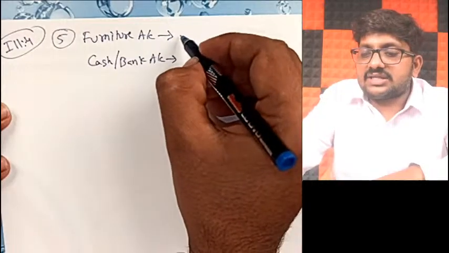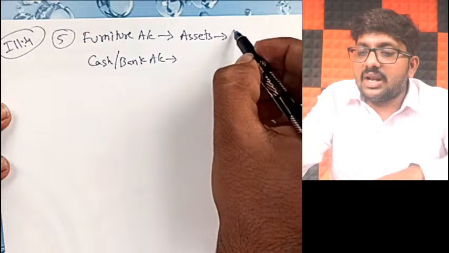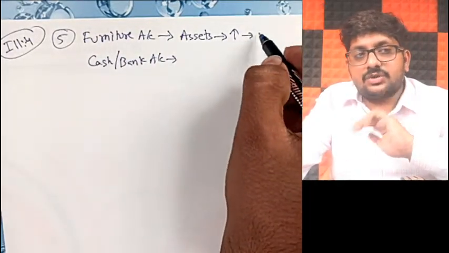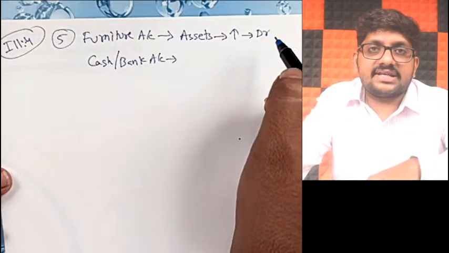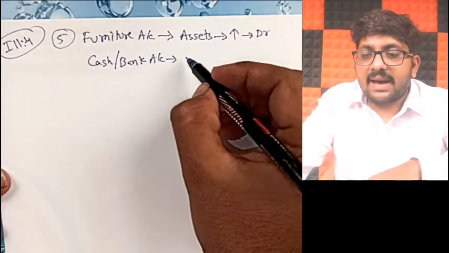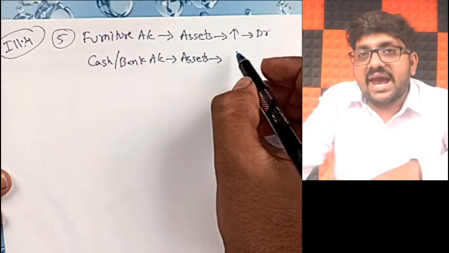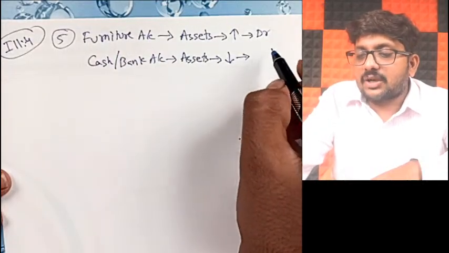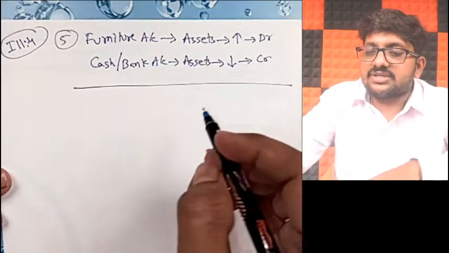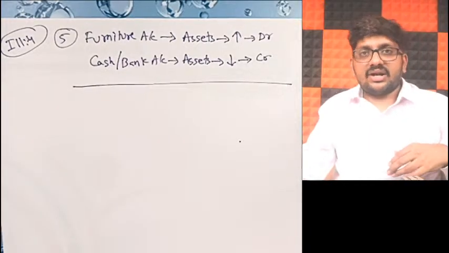So obviously his cash or bank balance will also be affected. Now furniture is a part of assets. Whenever you purchase furniture, your total furniture balance will increase. When assets increase, what should you be doing? Debit. Next, cash or bank account is also a part of assets. In this case, you are paying, so your cash or bank balance will decrease. When assets decrease, what should you be doing? Credit. So what will be the journal entry? Furniture account debit to cash or bank.